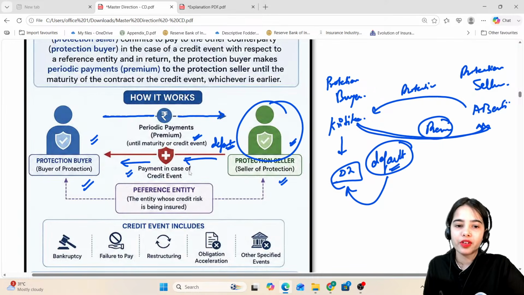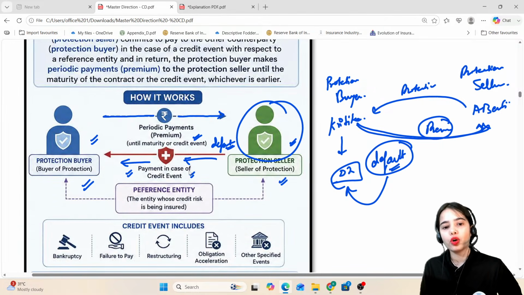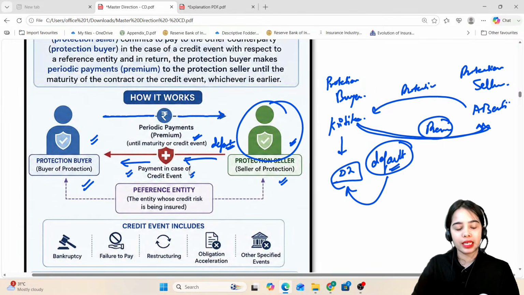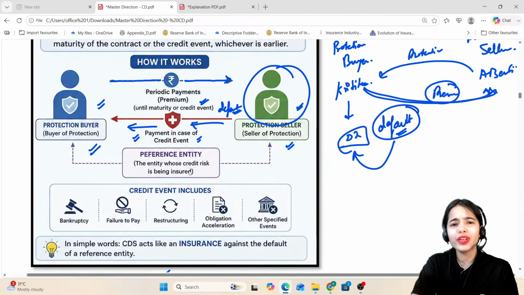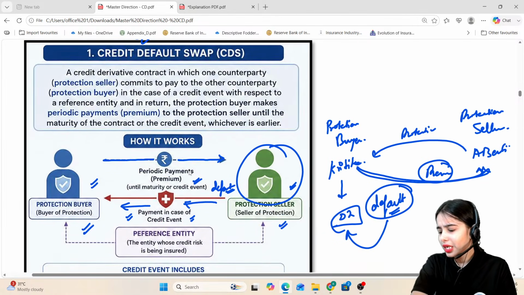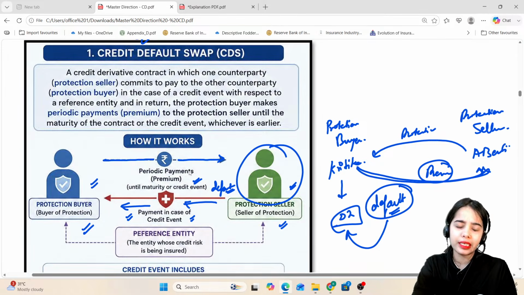So the protection seller will be giving the payment in case of the default, in case of the credit event. That is the idea. Very easy to understand, nothing much. If there is any confusion anyone has, kindly ask me.